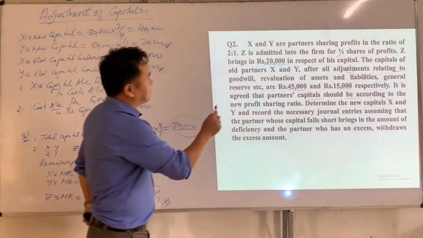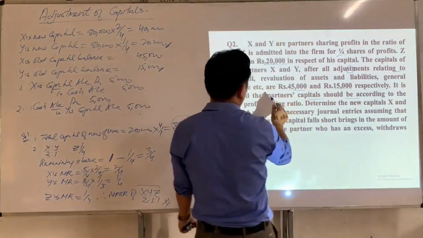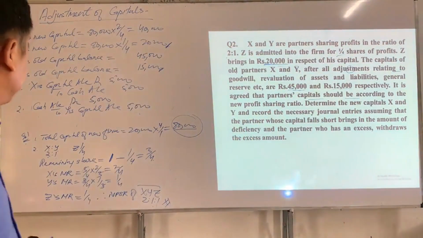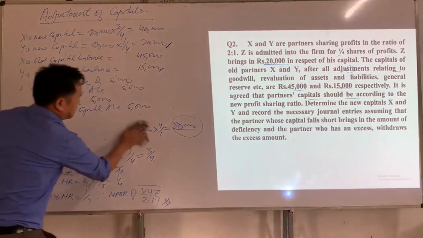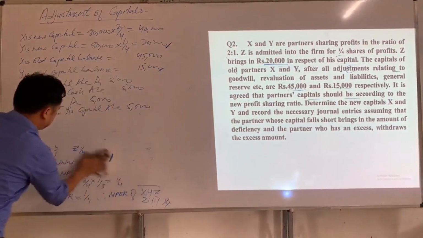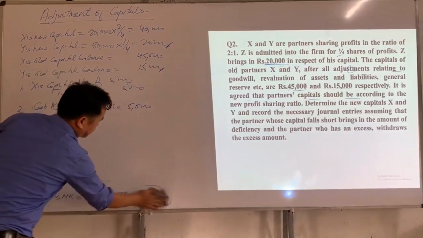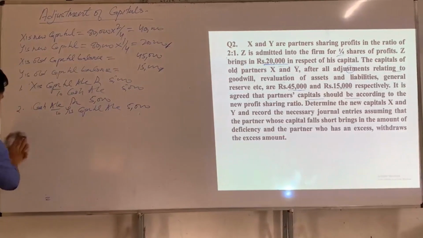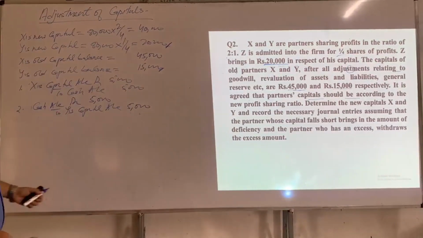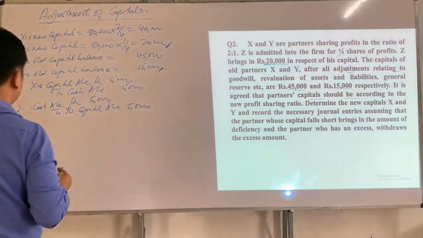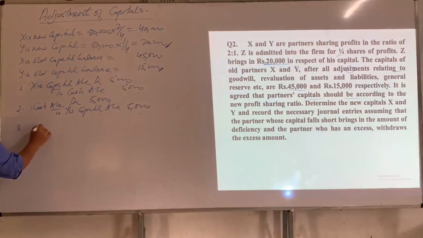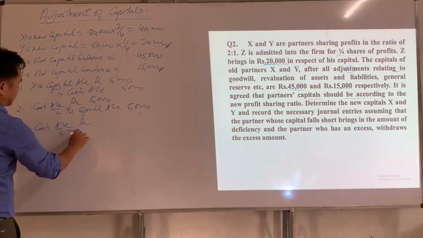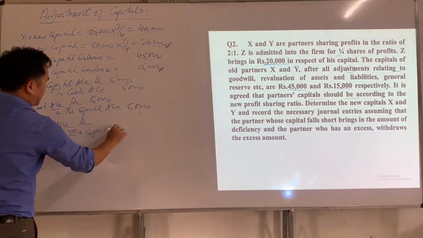And since Z has brought rupees 20,000 as his capital, the journal entry will be cash account DR to Z's capital account.